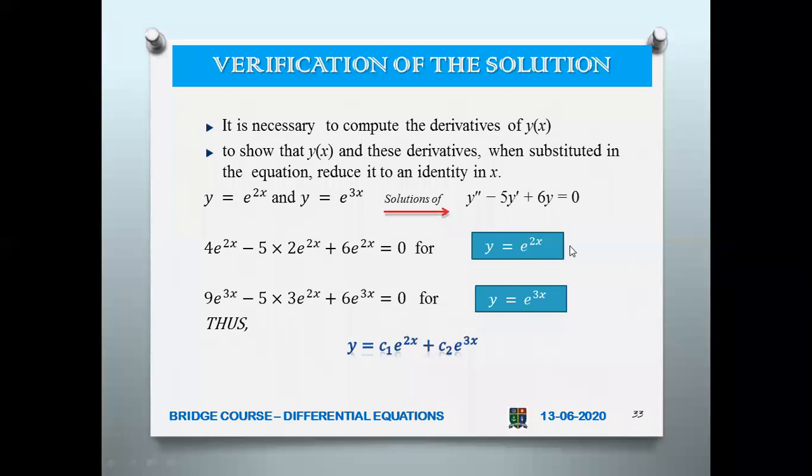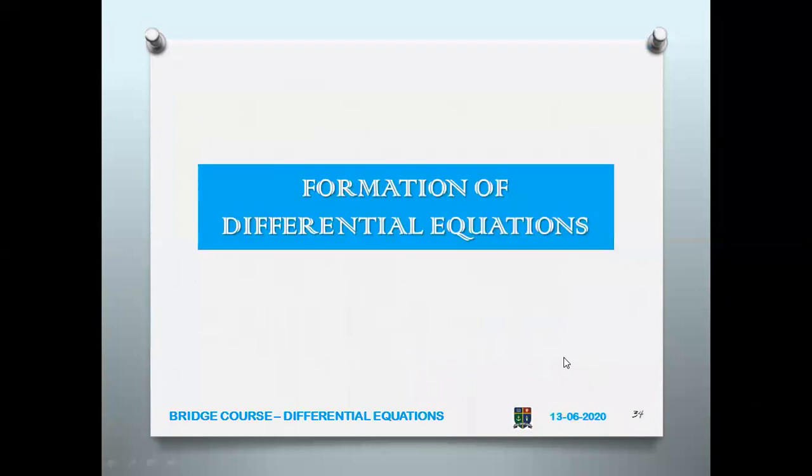So y equal to e power 2x and y equal to e power 3x are both solutions of this differential equation. So that is why you write y equal to c1 e power 2x, the combination of these two. You can add them. Either this or this, so you have to add: y equal to c1 e power 2x plus c2 e power 3x.